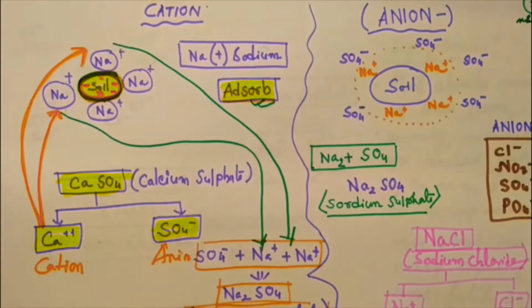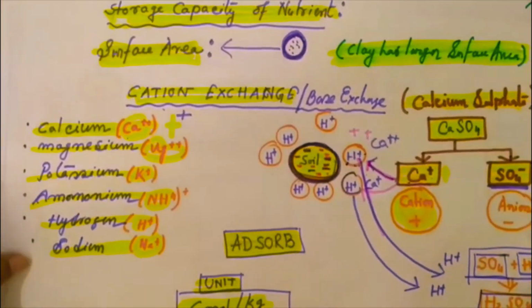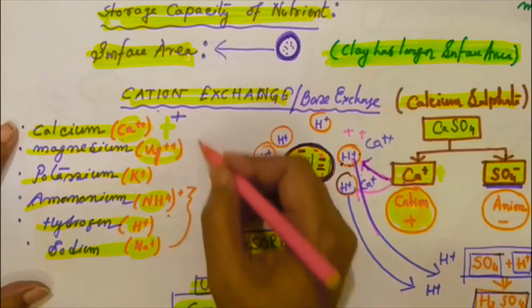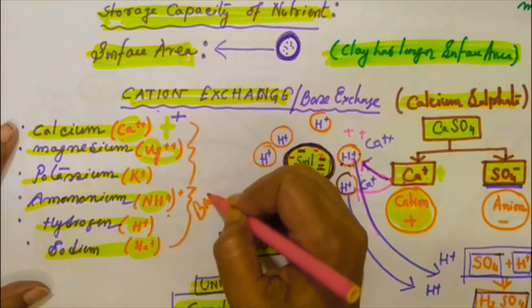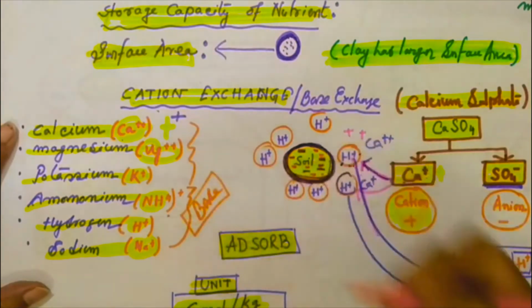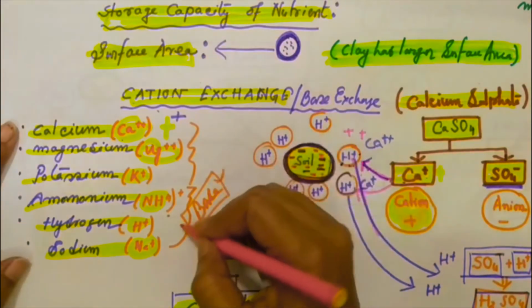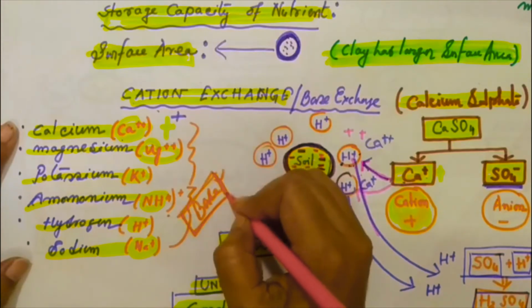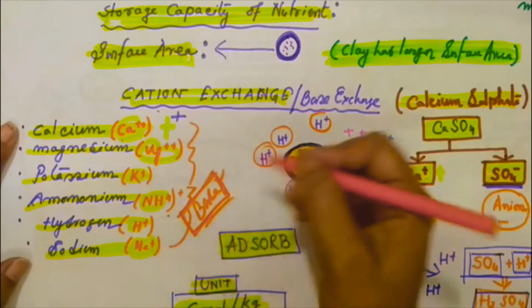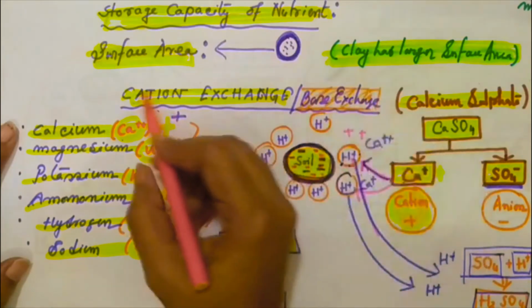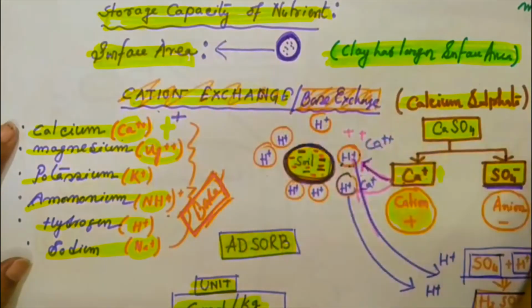Now, cation exchange is also known as base exchange. Why is it called base exchange? Because those particles, ammonium, hydrogen, are basic in nature. Their pH value is quite low, so according to the pH scale, they are basic in nature, base. So it's known as base exchange. Cation exchange is also known as base exchange.